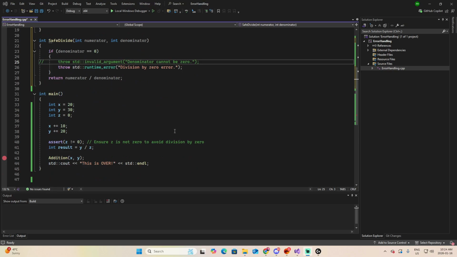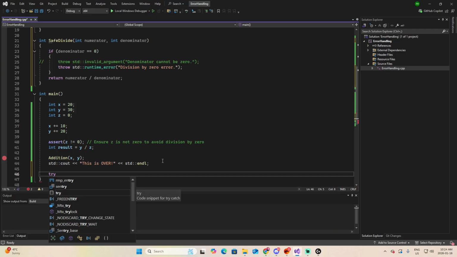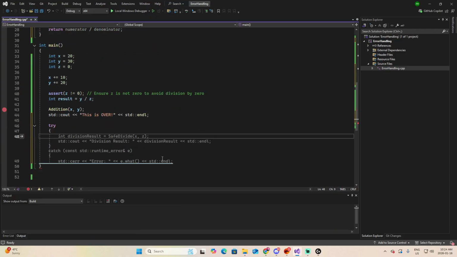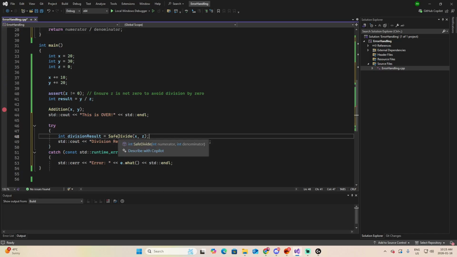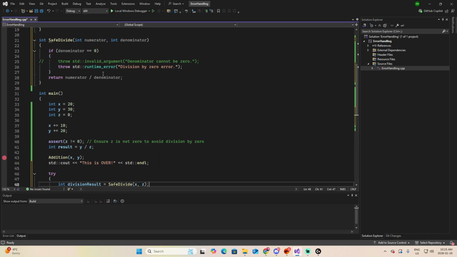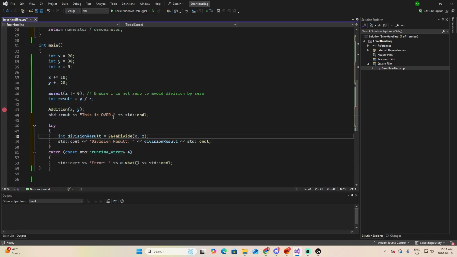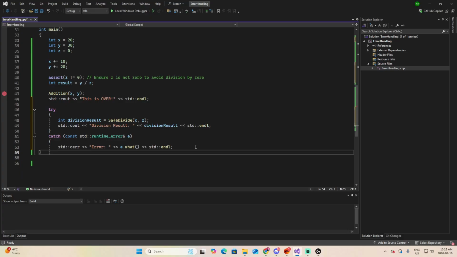Let's go down again to the main, and after all the things we did, let's add something called try. Try is the way that we use to catch an exception. The try has two sections, one that is the try and the other that is the catch. Let's say that I want to obtain a value which is the division result of x and z. And of course I want to present the value of the division. But because in safe divide I defined a way to handle exceptions, I also have the possibility of calling the catch and presenting the exception. What was the reason that generated the error?